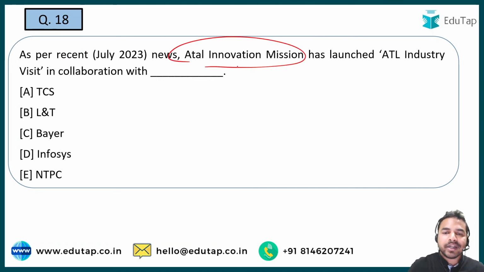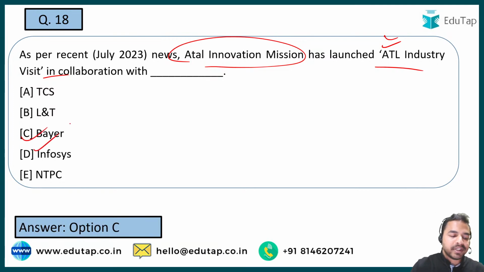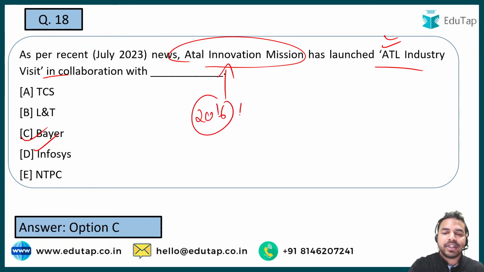Next question is on the Atal Innovation Mission, which has launched ATL Industry Visit. So आपके सामने question है कि वो कौन सी organization है जिसके साथ इसको launch किया गया है. What exactly has been launched? That is ATL Industry Visit. So it has been launched along with the BEAR, which is an organization. तो अटल इनोवेशन मिशन की अगर हम बात करते हैं, it was launched in 2016 by the नीति आयोग and it is a Government of India flagship initiative.